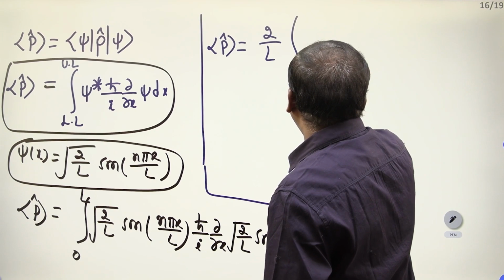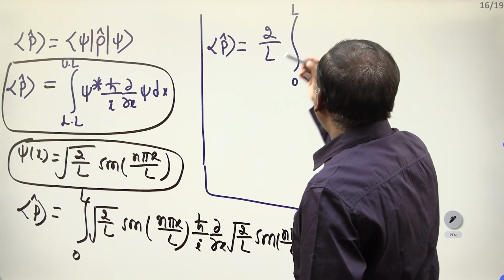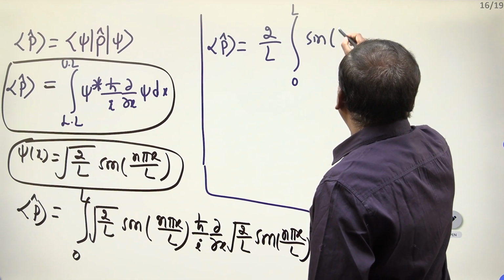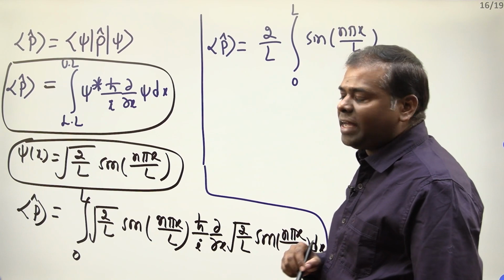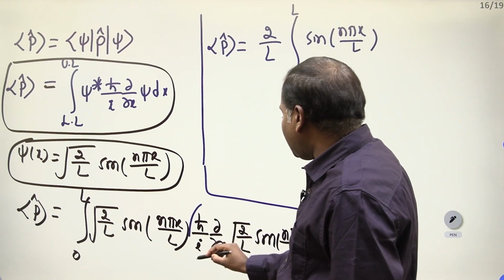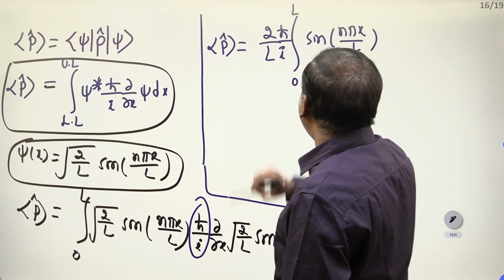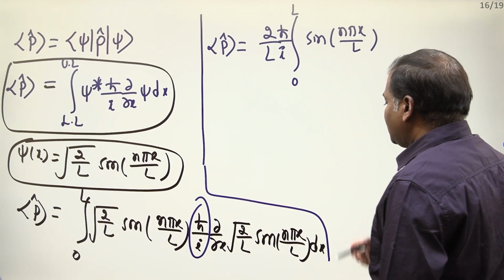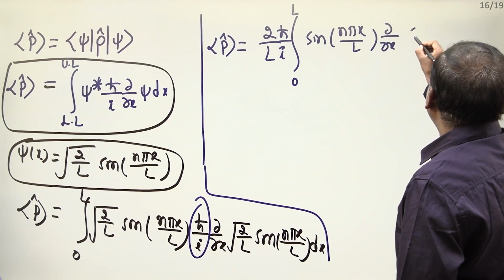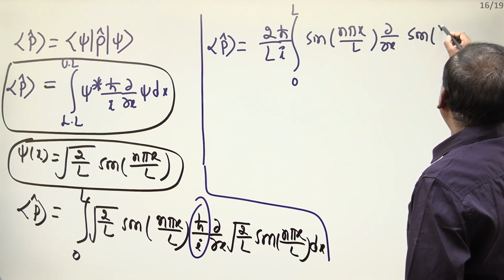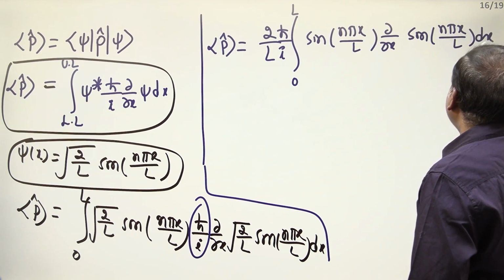The lower limit is 0 and the upper limit is L. Take sin n pi x by L. h cut by i is also a constant, so take it outside. Then dou by dou x of sin n pi x by L into dx.